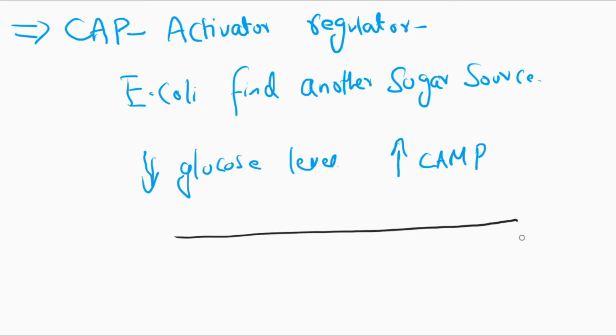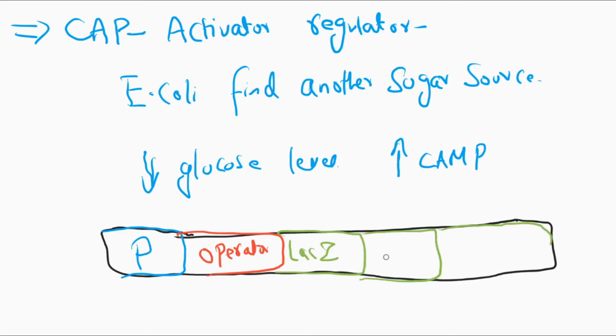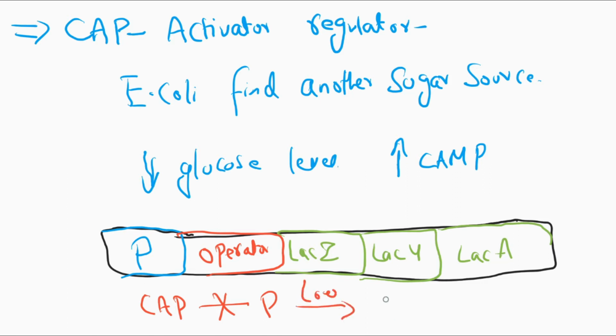This is the structure of chromosomal DNA for the activator. These are promoter regions, operator regions, and these are structural genes to be transcribed: LacZ, LacY, and LacA. In the first case, when there is absence of cyclic AMP, the catabolite activator protein, or CAP, does not bind to the promoter, and transcription occurs at a low rate.